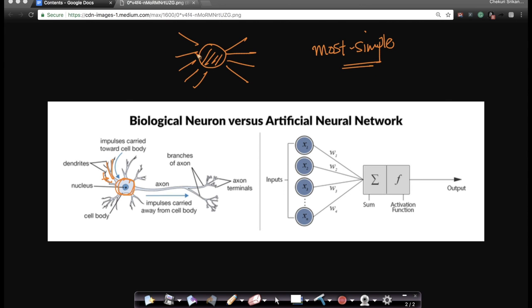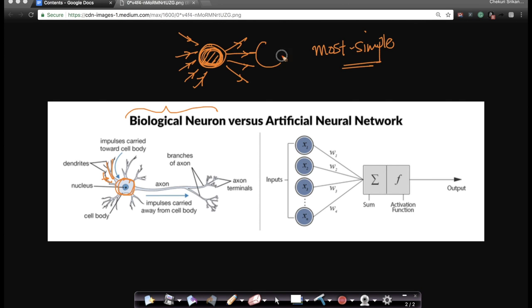A biological neuron actually is a very, very complex machine. It's a brilliant machine. When I studied biological neurons from books and also while taking some graduate level courses, I understood that it's a massively complex structure internally. But if you want to simplify it, the simplest way to understand it is that there are some signals, some electrical pulses, coming inside. It does some computation inside and it sends out signals to other neurons.